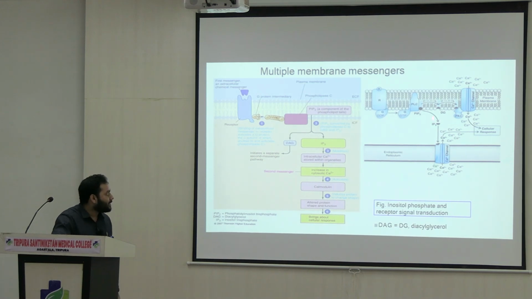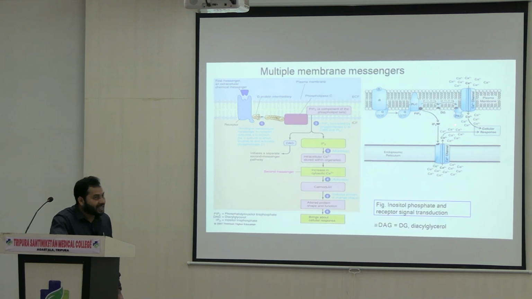Here you can also see the diacylglycerol. As I mentioned, diacylglycerol or DAG also acts as a second messenger. This DAG binds to the protein kinase C. Protein kinase C has two subunits, one regulatory and one catalytic subunit.